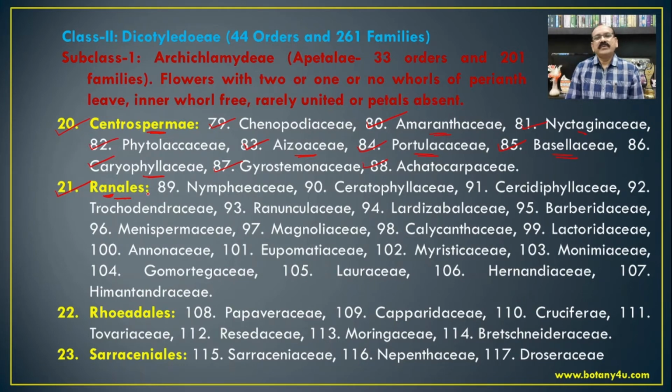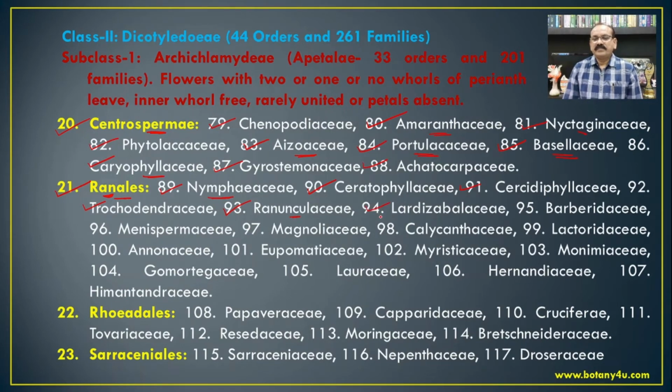Nowadays, we know the Ranales as a primitive group of the angiosperms, or the Ranales include the primitive angiosperms. So, it includes the Nymphaeaceae. The most common member is Nymphaea. Then Ceratophyllaceae, that is Ceratophyllum is one of the genera. Then Cercidiphyllaceae, Trochodendraceae, Ranunculaceae, that is Ranunculus. Then Delphinium, these are the common members from the family Ranunculaceae.